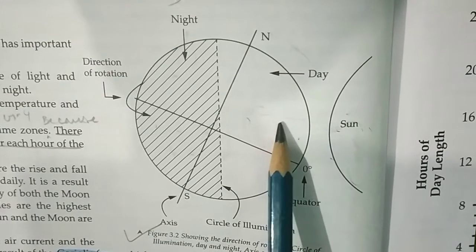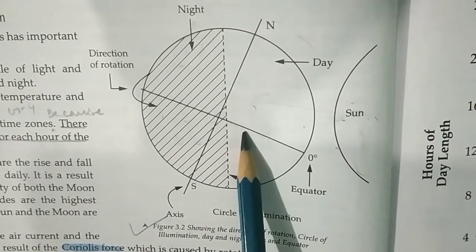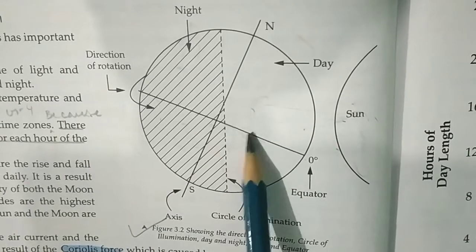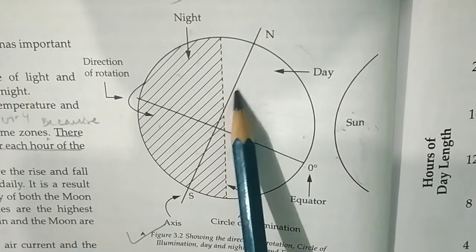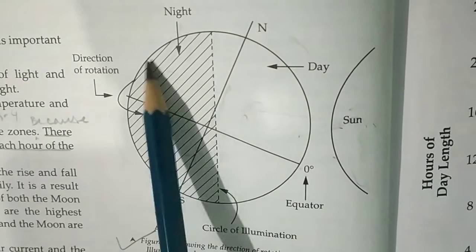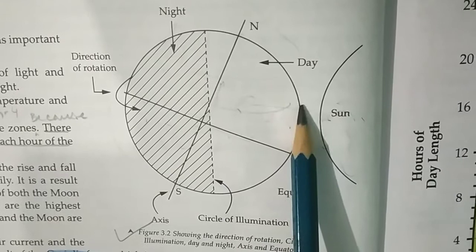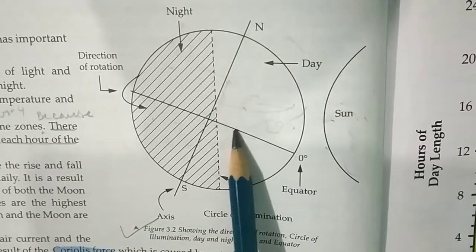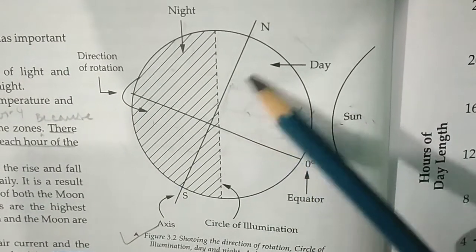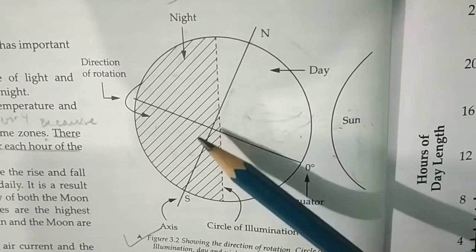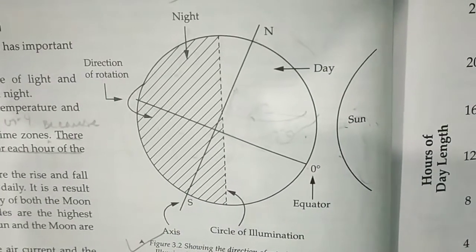So the speed of the rotation at the equator is 1,674 km per hour. The speed of rotation decreases from the equator to the poles, as the Earth is spherical in shape and the length of the latitude decreases from the equator to the poles. This velocity of rotation causes the middle of the Earth to bulge out. Therefore, the point on the equator is a few kilometers more distance from the center of the Earth than the poles. Now we will know about the effects of the Earth's rotation.